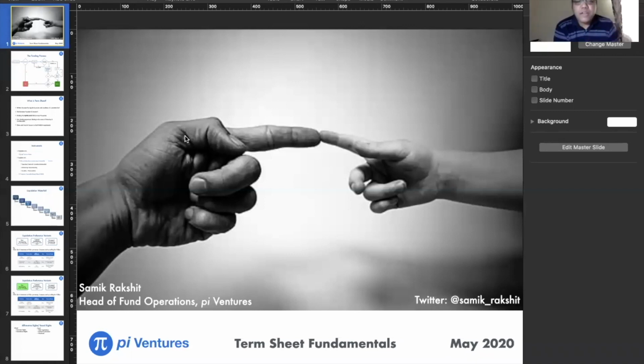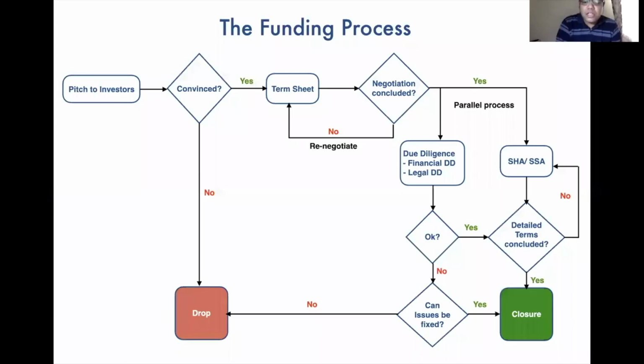So what I've done here is I've created slides for all the points that were there in the bugged term sheet. For the first 2 slides, we will just carry on with the theory part of the term sheet. Then I'll shift to the buggy term sheet, and we will flip back and forth between the slides and the term sheet to explain the terms better. Okay, so this is a typical funding process. This is the first slide.